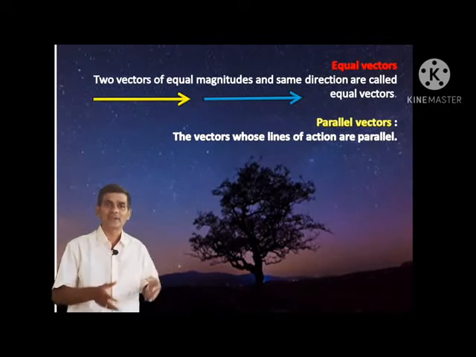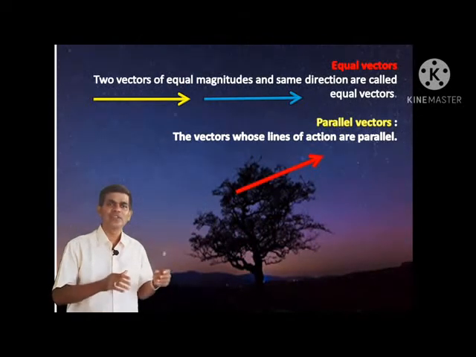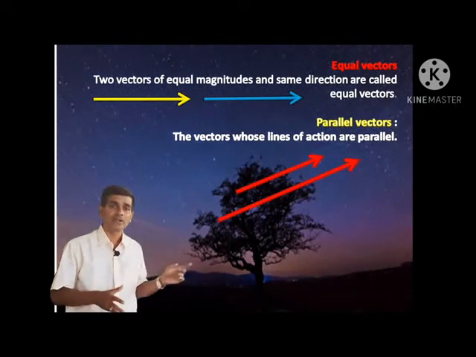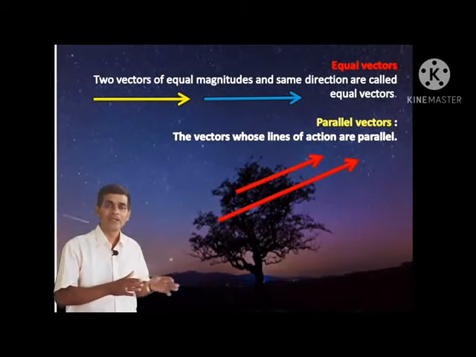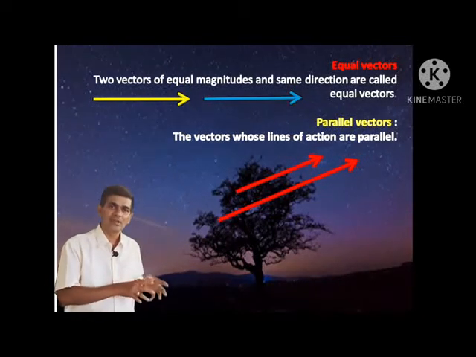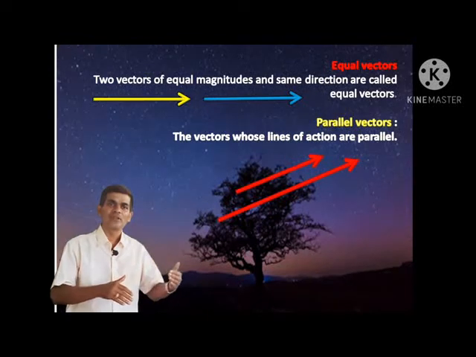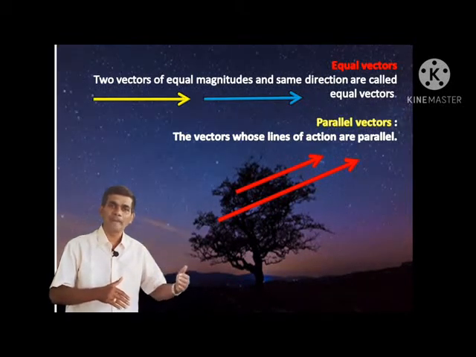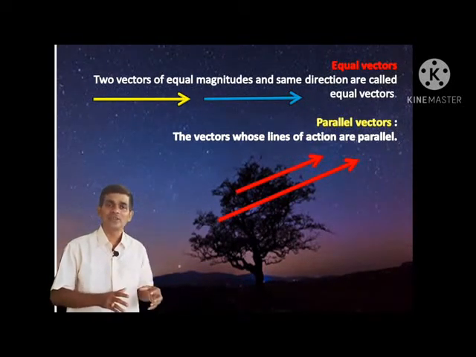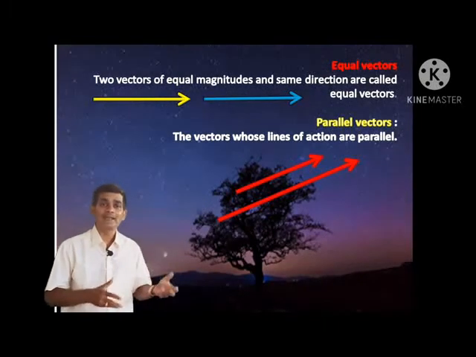Next, parallel vectors. The vectors whose line of actions are parallel. You can see two vectors in parallel, they are acting along the same directions and their action is parallel to each other, and such vectors are called parallel vectors.